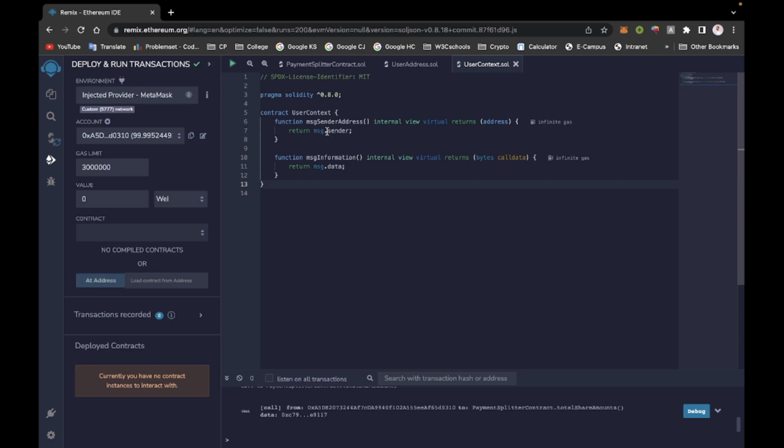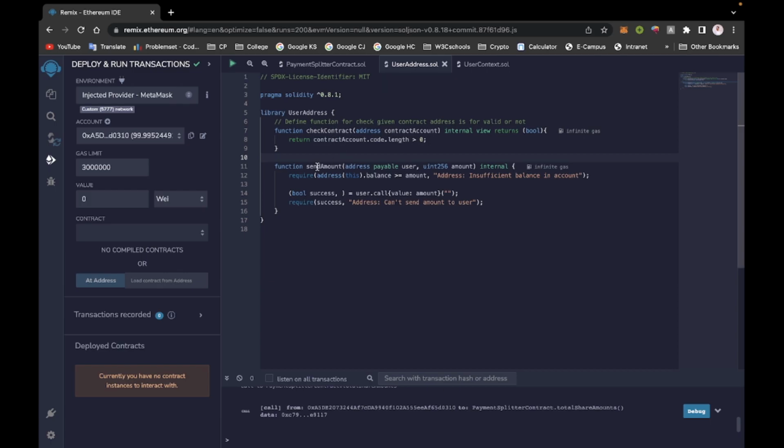In Context.sol, we declare another contract for when we receive an amount from another user, so we can use this contract to find the user's address and the information we gain. And after that, in the Address contract, we send our money to another user. For that, we declare one function, sendAmount, which takes as input the user account and amount. In this function we send money to another user by calling user.call.